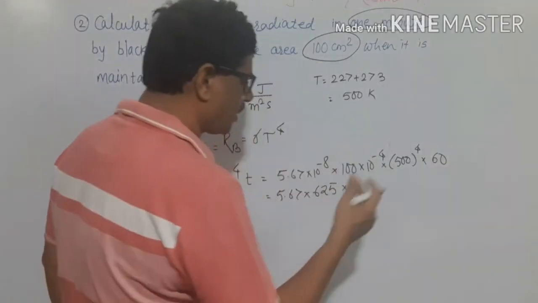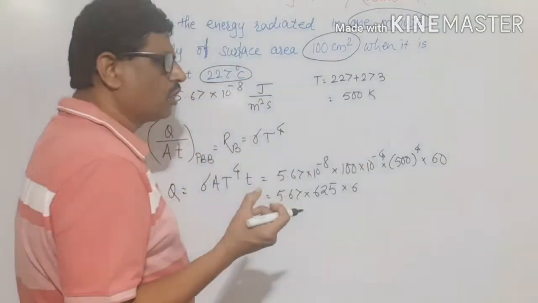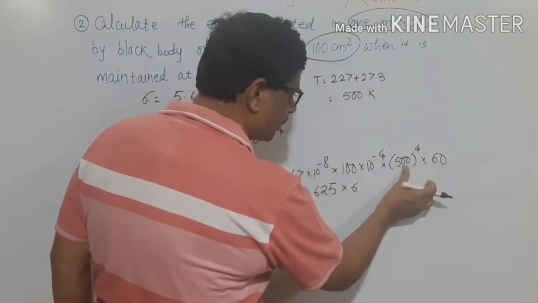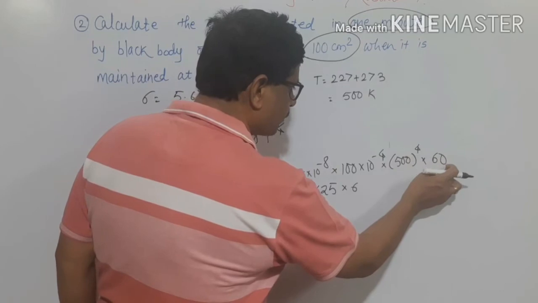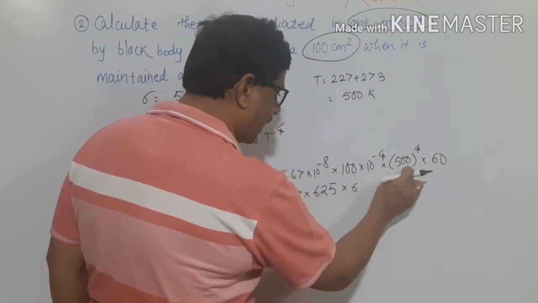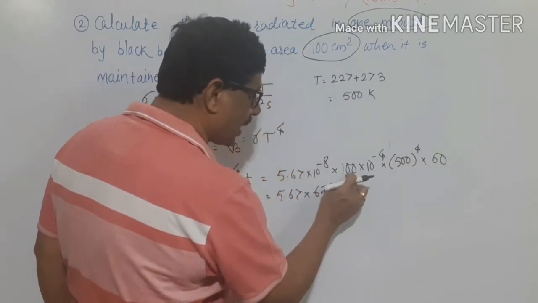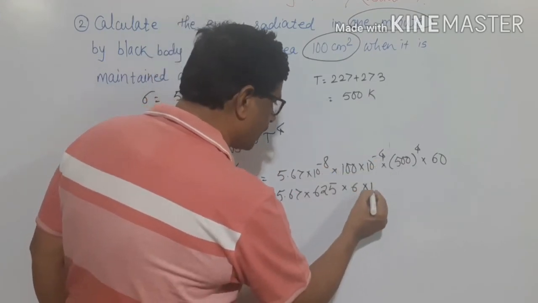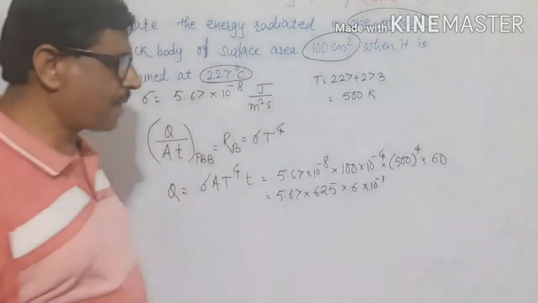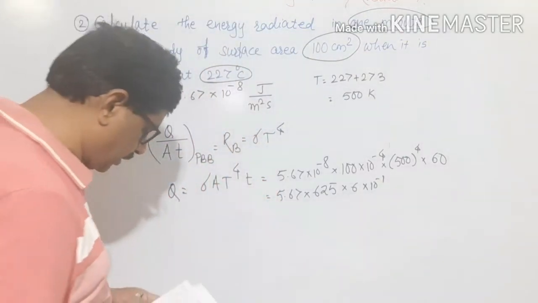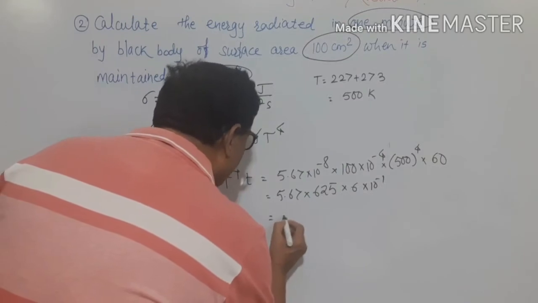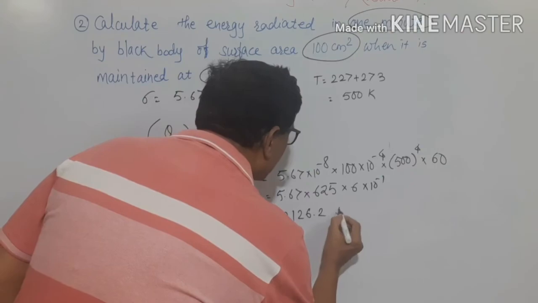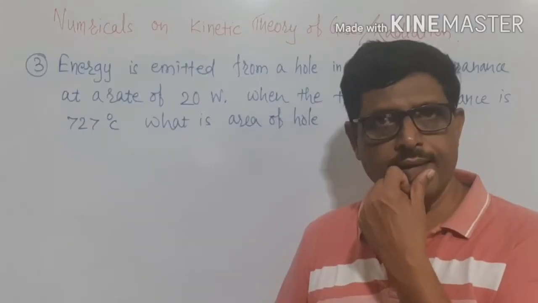Here we will combine all the powers. It is 10 to the power of 1, this will be 10 to the power of 2, and the fourth power is 1 and 8, 9. 9 plus 2, 11. And these two together give 10 to the power of minus 12. Therefore it should come out to be 10 to the power of minus 1. And this total comes out to be equal to 26.2 joules. This is the answer.